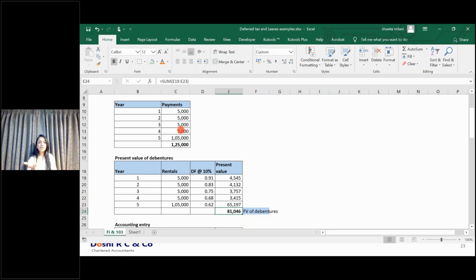So if you have an instrument against which the rate of interest is not equal to the market rate, in that case your fair value as on the reporting date will be different from the book value of the debentures. So in our case, the book value was 1 lakh, and you have to recognize the debentures at 81,000. So this is the difference between the book value and the fair value. In financial instruments, each and every instrument has to be recognized at fair value by default. That is the case over here.